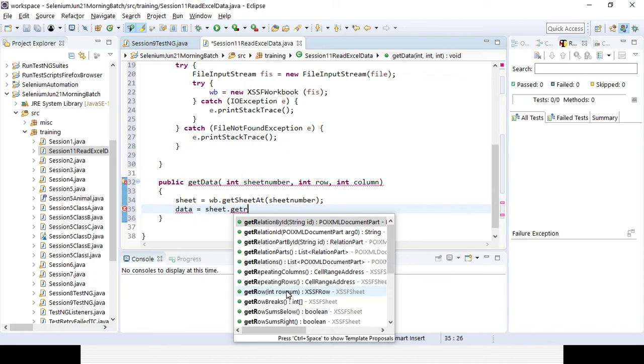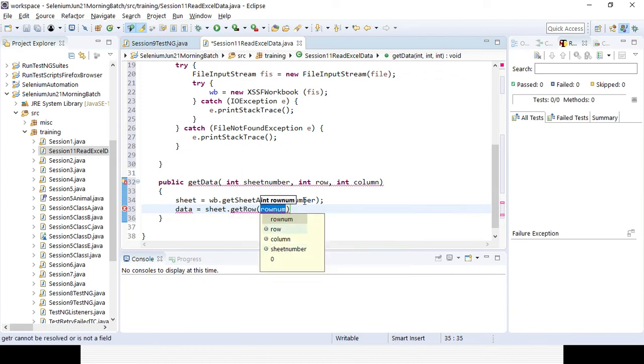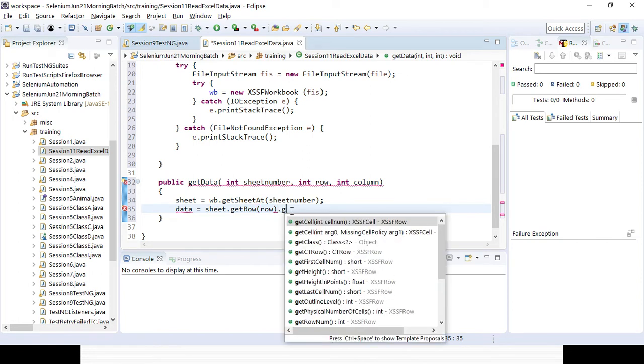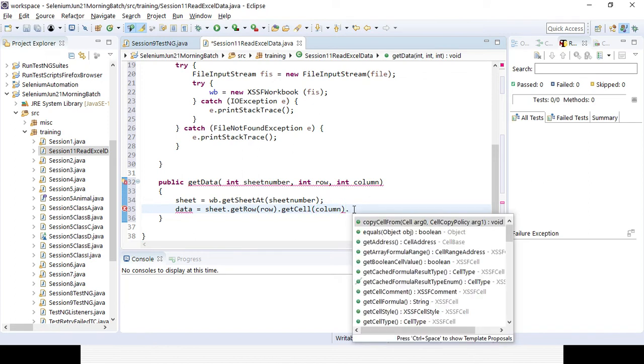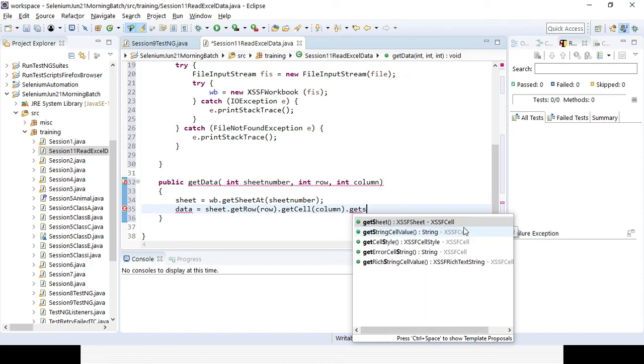So getRow, and here I already defined the variable for the row, so I can pass row. After that, if you press dot again, you can get a method called getCell. You can see getCell, and then you can provide the variable column. After that you can read the data. There is a method called getStringCellValue.